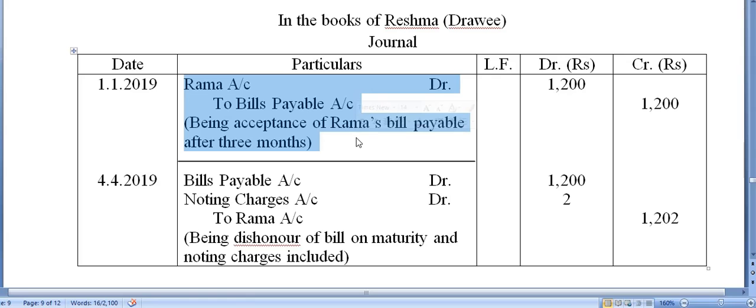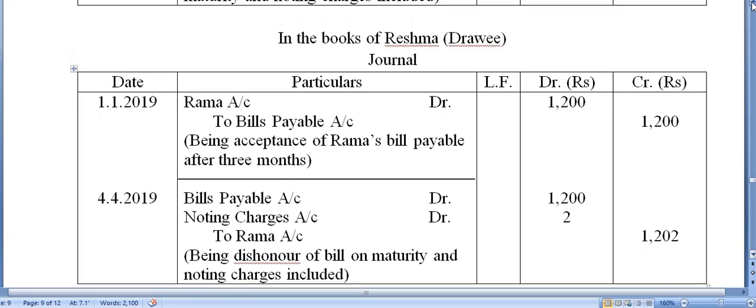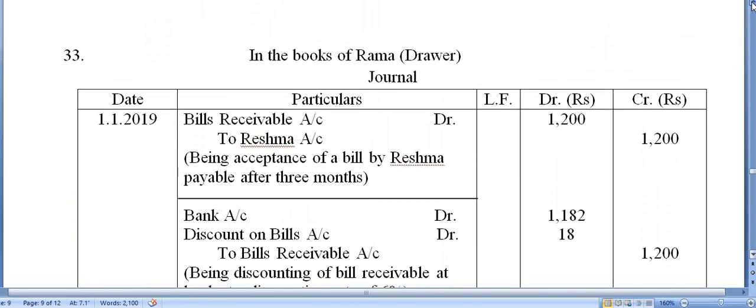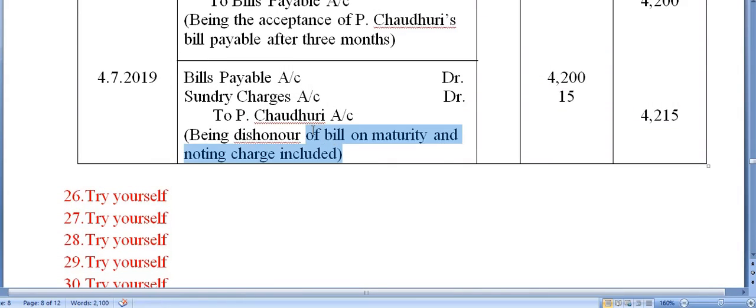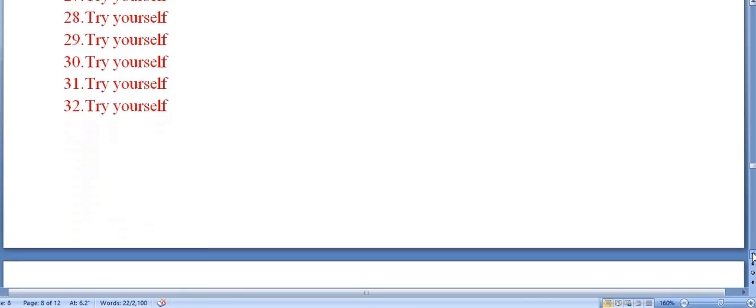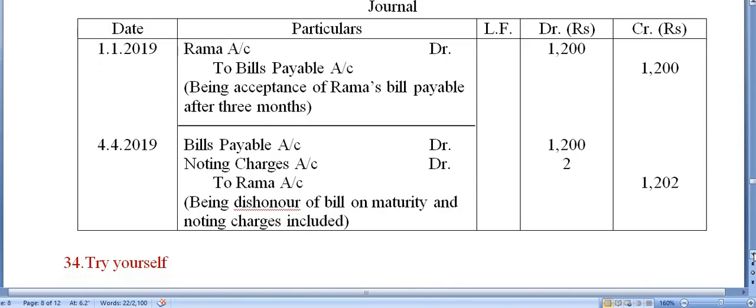You already know this is the first entry when the bill is accepted by Reshma. Just do the opposite of this, the reverse entry. And here you will write noting charges for rupees 2. This type of question you have already solved, I believe in question number 25. In question number 25 we wrote sundry charges, but here in question number 33 we are writing noting charges. So is there any difference? No, there is no difference. Whether you write noting charges or sundry charges, it is the same thing.